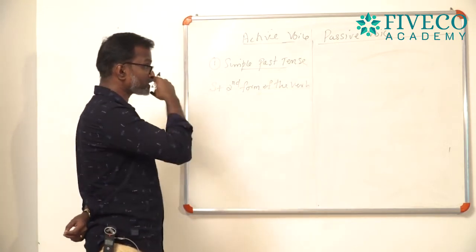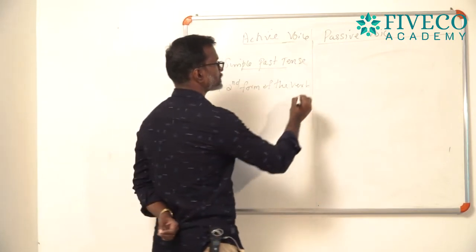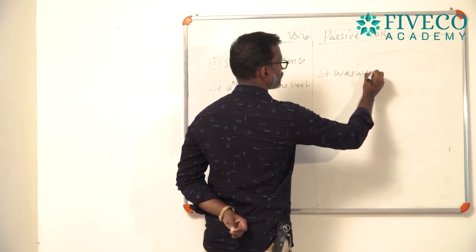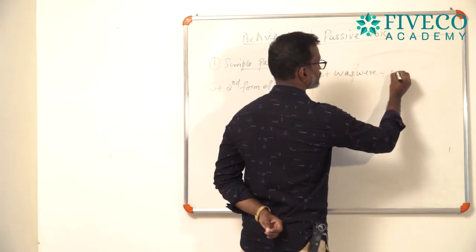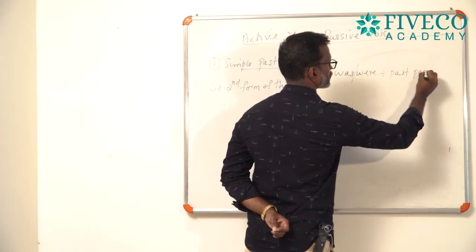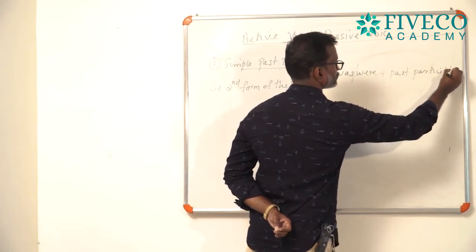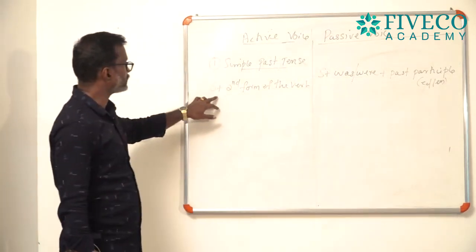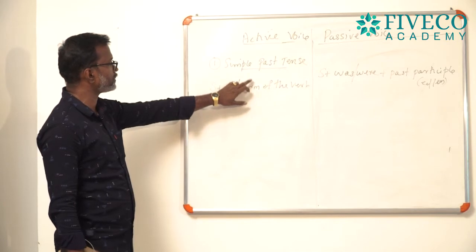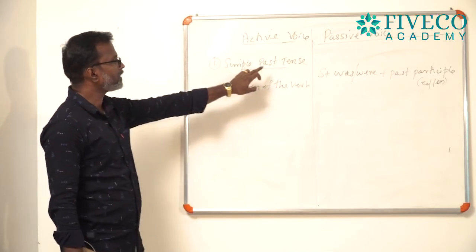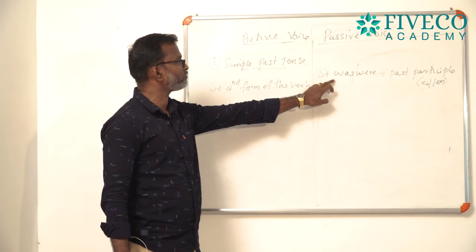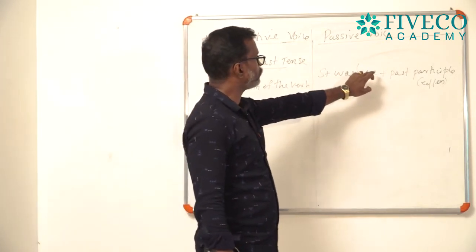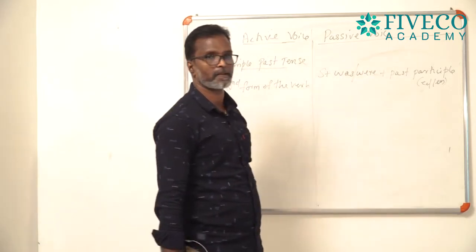And it has a passive formula, that is subject plus was or were plus past participle, that is the ed or en form of the verb. So subject plus second form of the verb is the formula for simple past tense, and for passive voice you can use subject plus was or were plus past participle.